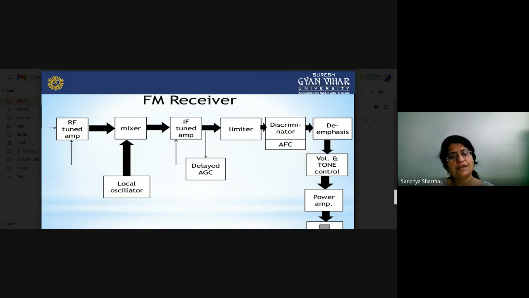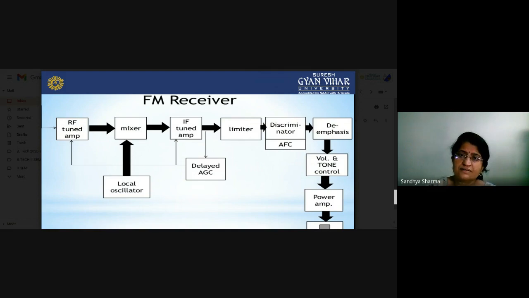Initially we apply the RF tuned amplifier so that we can choose the perfectly right frequency from our system. After selecting the right frequency, we use the mixer, and there is a local oscillator frequency, so we can get the difference of these signals. After that, the high frequency signals are converted and given to the IF tuned amplifier, the intermediate frequency amplifier, and it is also applied to the limiter, discriminator, and de-emphasis circuit. You have to use the de-emphasis again because we used the pre-emphasis circuit at the transmitter section, and then voltage and tone controls and power control. So these are the basic features.